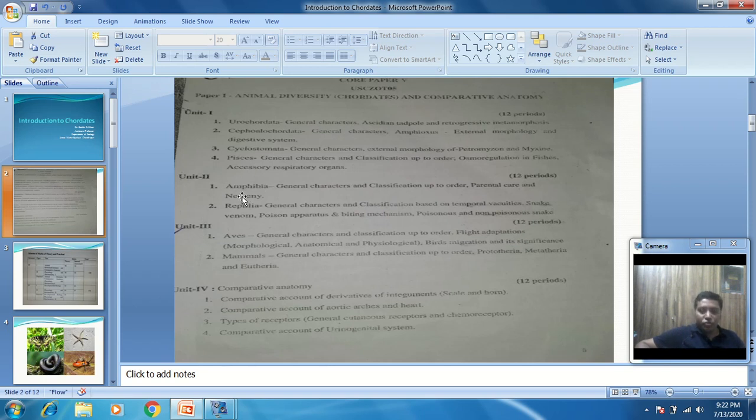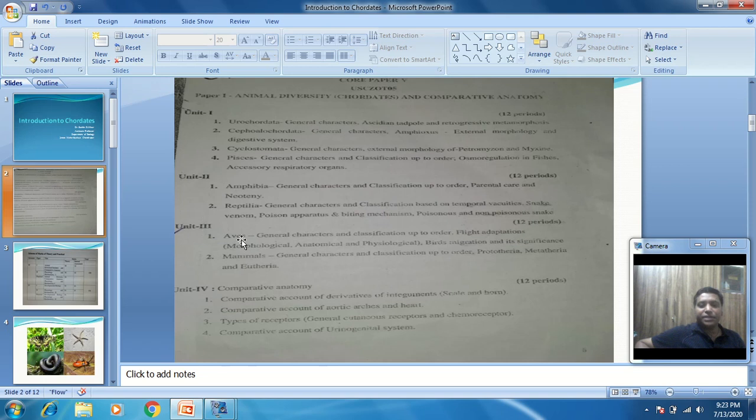Now in unit 2, they ask about the Amphibia and the Reptilia. In Amphibia, they ask about the general characteristics and classification up to order, parental care and neoteny. In the second topic of the second unit, they ask about the general characteristics, then classification based on the temporal vacuities, snake venom, poisonous apparatus, biting mechanism, and the identification of poisonous and non-poisonous snakes.